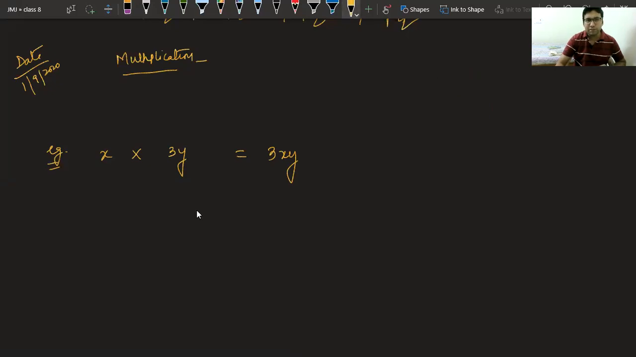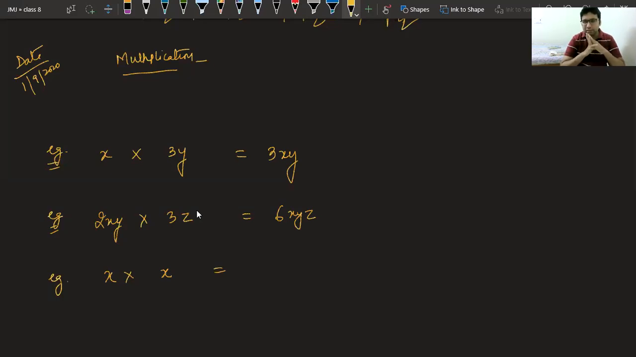Similarly, if I give you one more example, 2xy into 3z. Tell me what is the answer of this one. 6xyz. Very good. Now tell me this thing. x into x. What will be the answer?